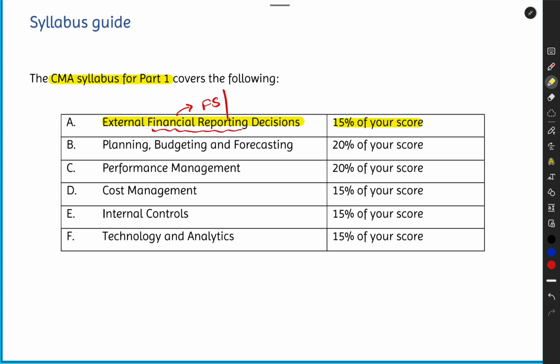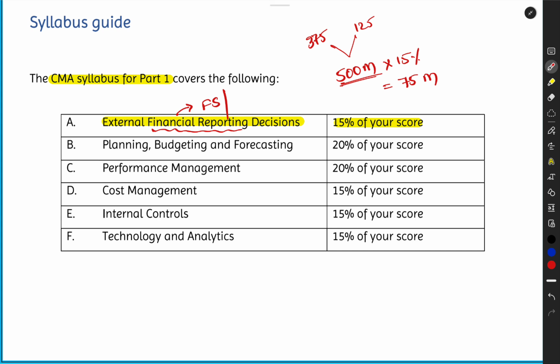Now what do we mean by 15% of the score, sir? Understand this, your total exam is for 500 marks, correct? That is again divided into two sections, MCQ section and essay section. MCQs have 375 marks, which is 75%, and then you have 125 marks for your essay questions, right? This is not what we are talking about. Out of the total 500 marks, 15% score will be allocated for Section A. So 500 into 15%, that is 75 marks will be for Section A.